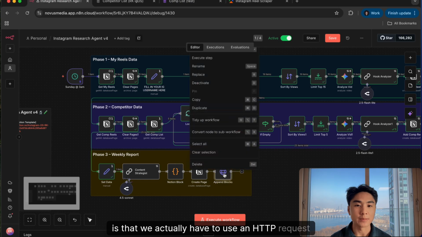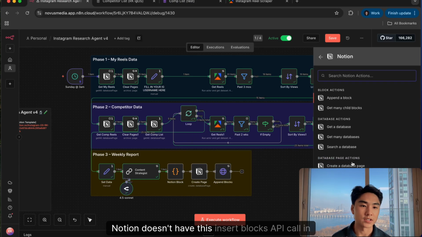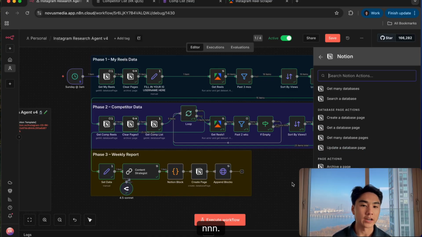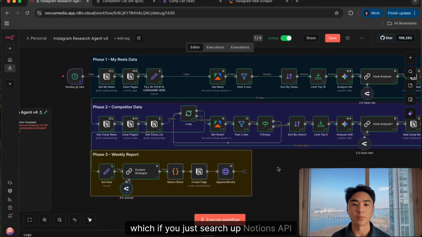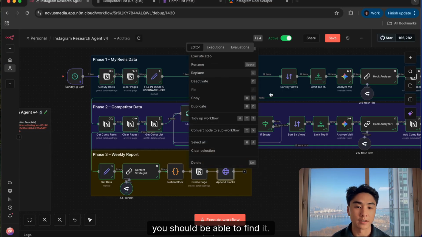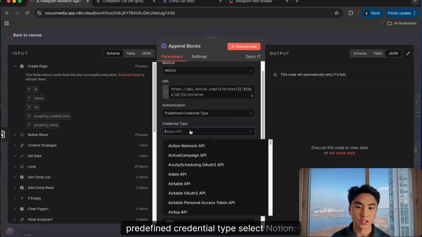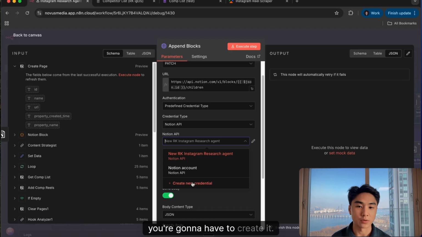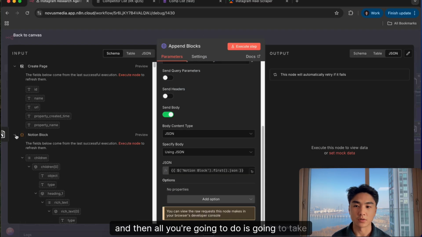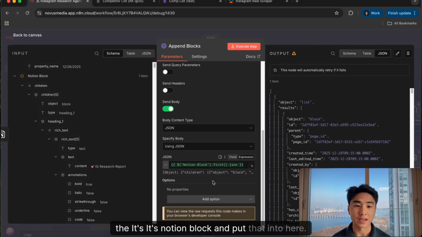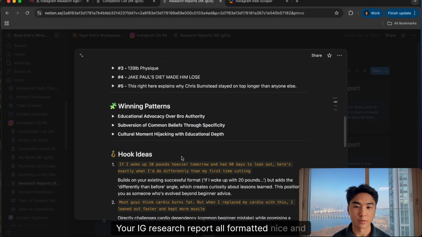We actually have to use an HTTP request because, if you look here, Notion doesn't have this insert blocks API call in n8n, so we actually have to use something on their API integrations page, which if you just search up Notion's API integrations page, you should be able to find it. You're going to use patch. You want to make sure that you create a predefined credential type, select Notion. If you don't have it in here, you're going to have to create it. And if you did create your Notion API from up here, you should have it. And then all you're going to do is take the Notion block and put that into here. That is what is going to then give you your IG research report all formatted nice and pretty for you.